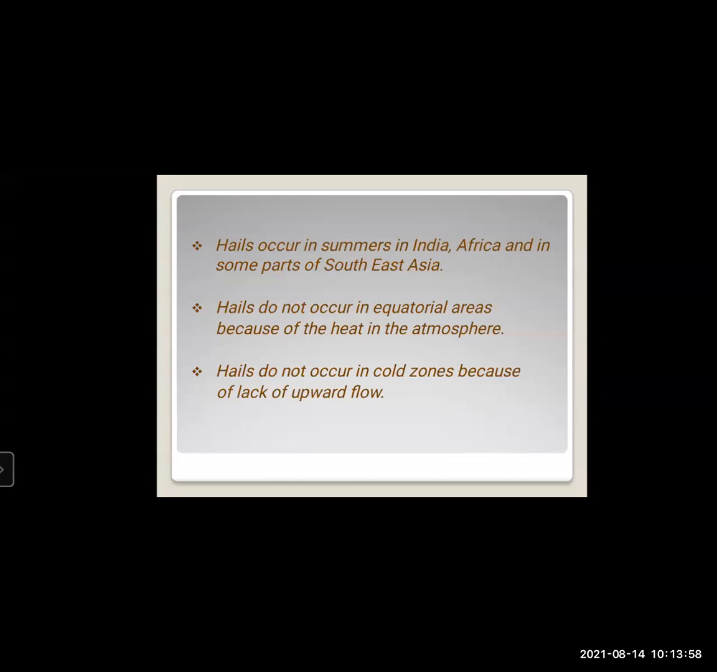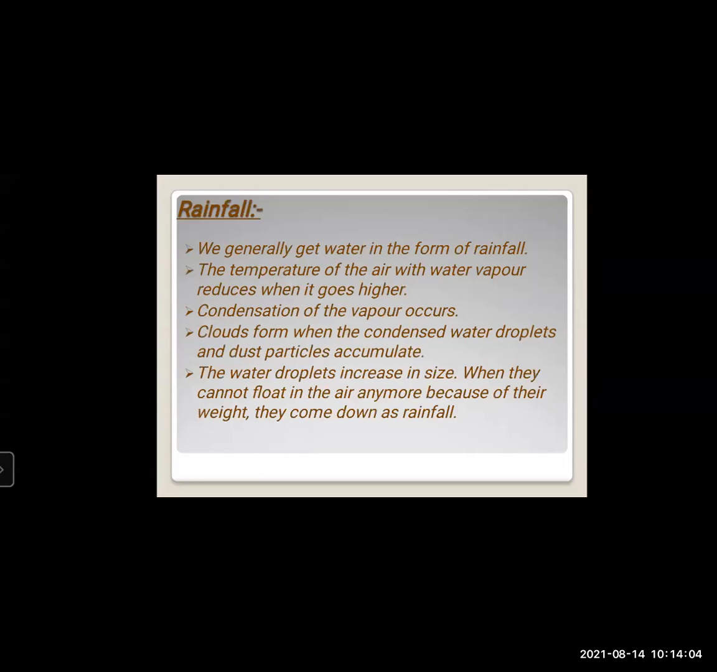Now we are going to move on to the third major form of precipitation, that is rainfall. Now what is rainfall here? In simple terms, we generally get water in the form of rainfall. How do we get the water? Through rainfall only we get the water.